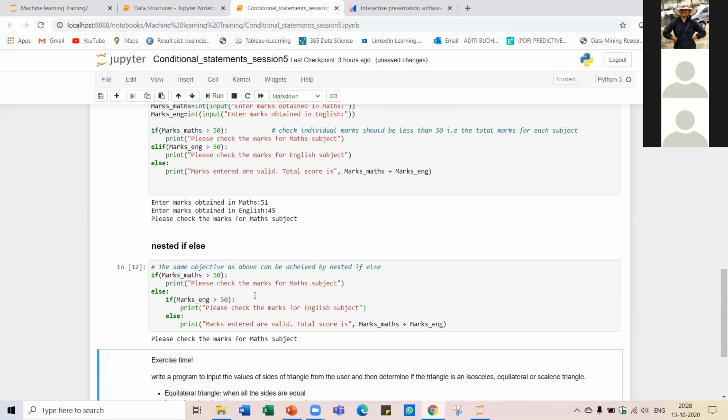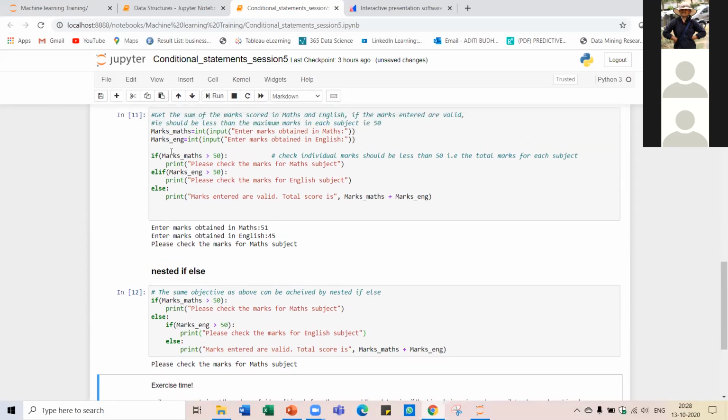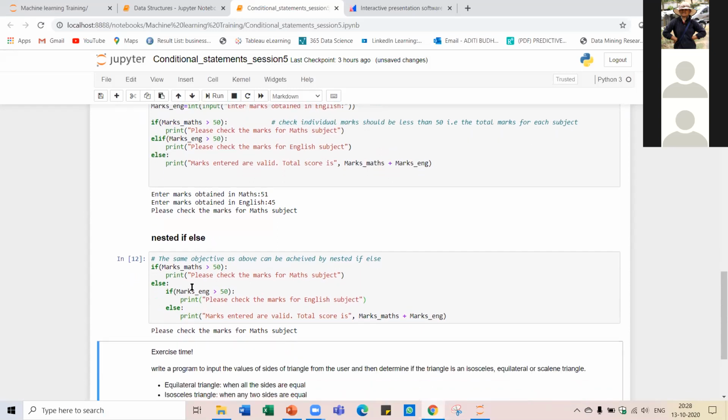But here, instead of using the if, elif, else, we are using the nested if else. This if else block is nested inside this if else block, right? So in this way you can use the nested if else conditions also.